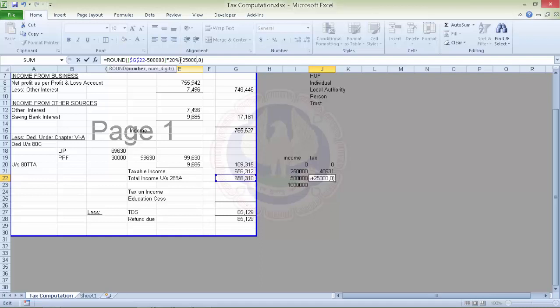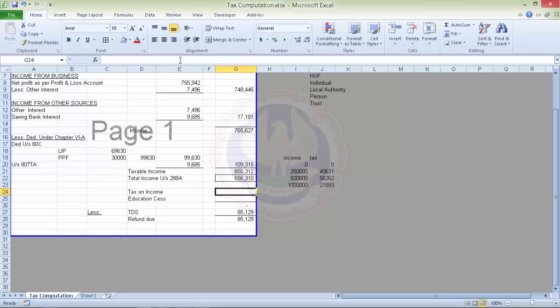Now the tax would be 52,262 on this income. Now if we go to the next slab, in this case this 5 lakh will become 10 lakhs, this will become 30%, and then we have 1,25,000, which is the tax up to rupees 10 lakh.